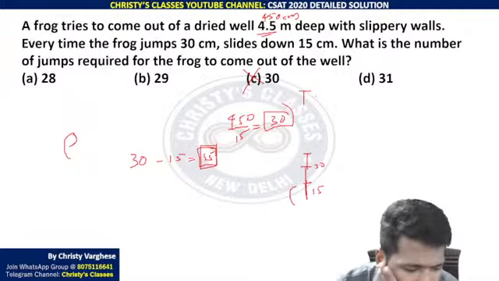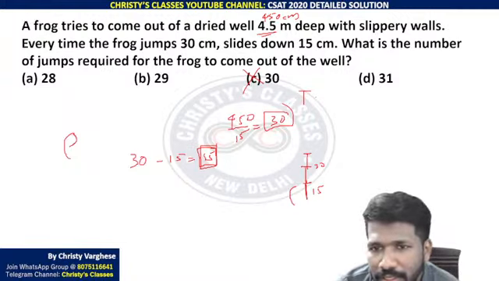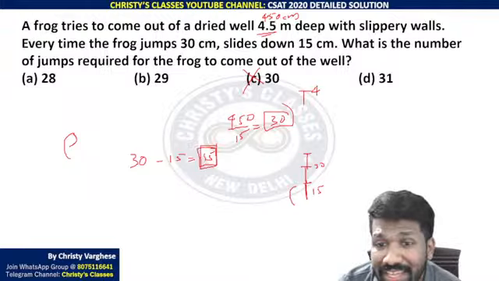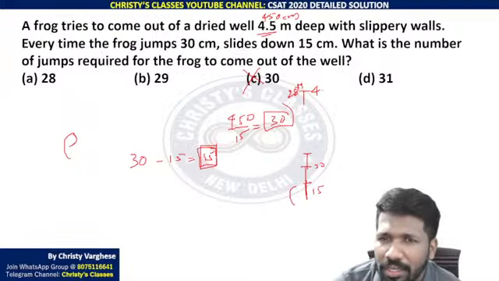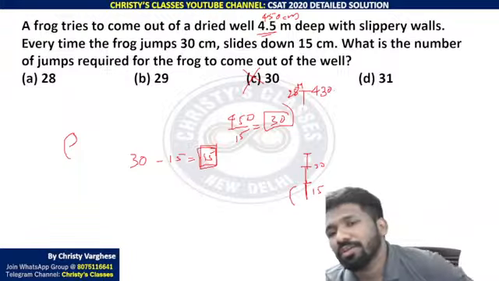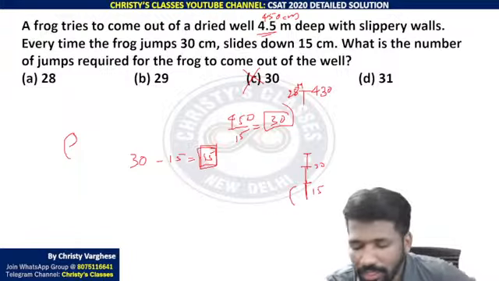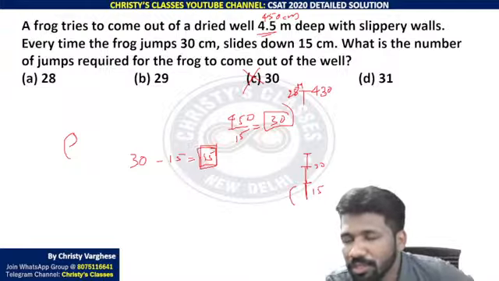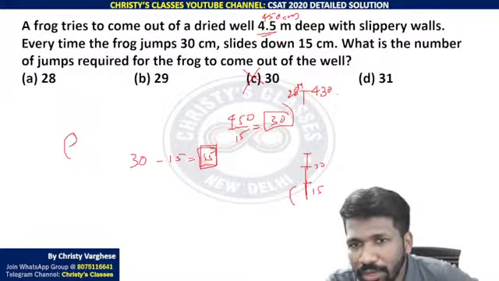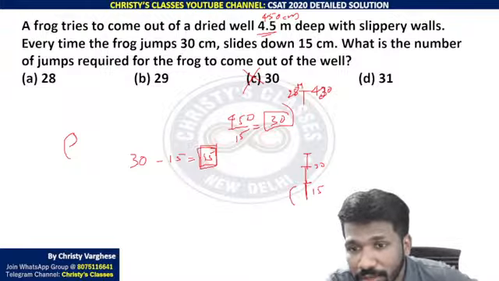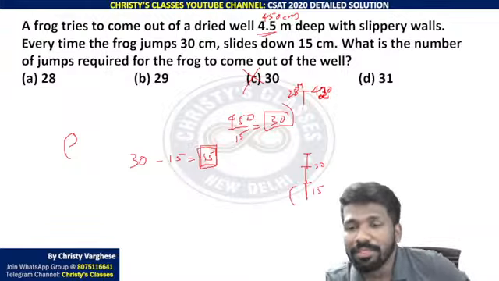So 29 into 15, 30 into 15 is 450. 28th jump, 28 into 15, that is 430 centimeter it will reach. 28 into 15 means 28 into 10, 280 plus 28 into 5, 140. Added, 420. Sorry, I made a mistake. 420.